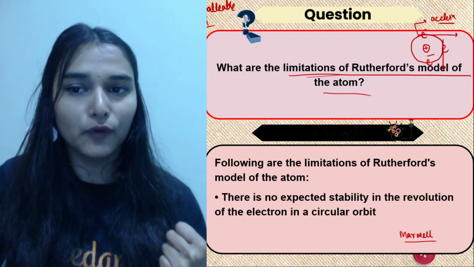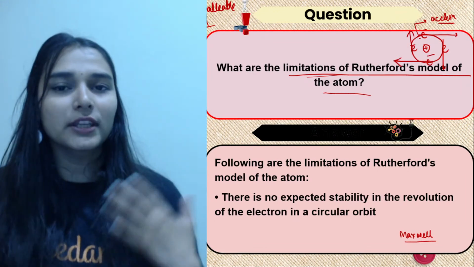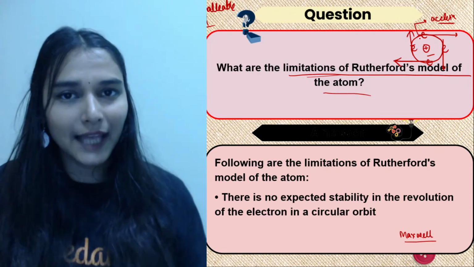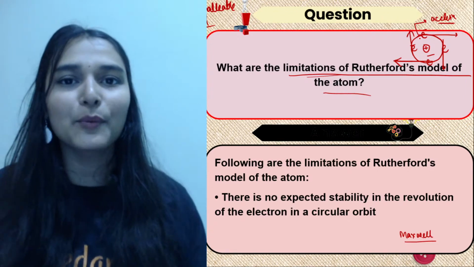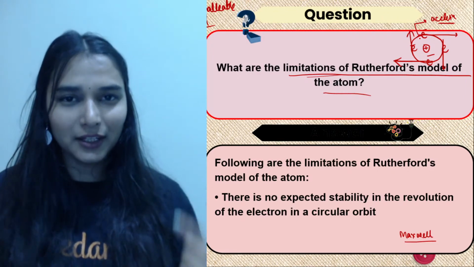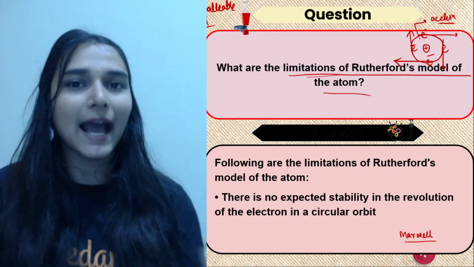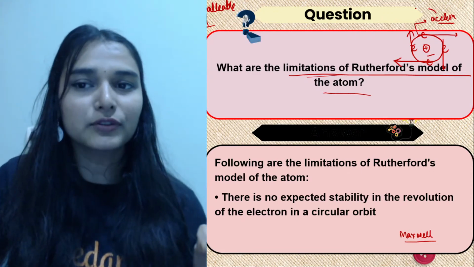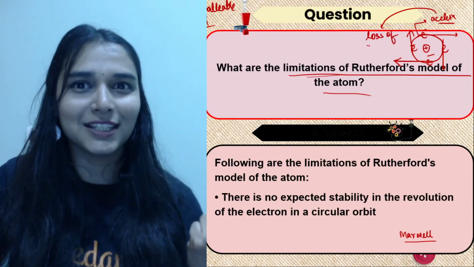If the electron is revolving here, this is the direction. यहाँ पर direction ये है. So at every point, the direction of the electron is changing. That means there is a change in velocity. Velocity change हुआ, there would be some acceleration, है ना? So when a charged body is revolving in a circular motion, it would be producing acceleration, and when it produces acceleration, there would be some loss of energy.